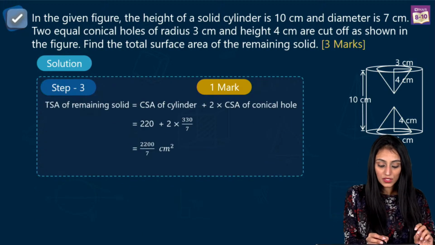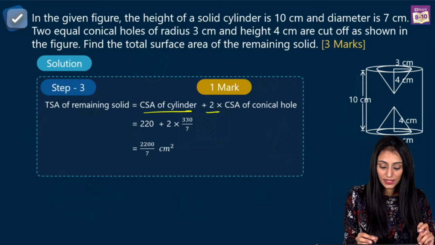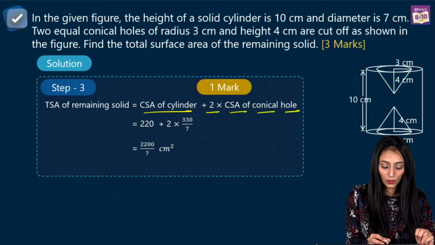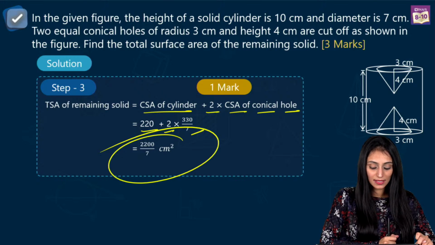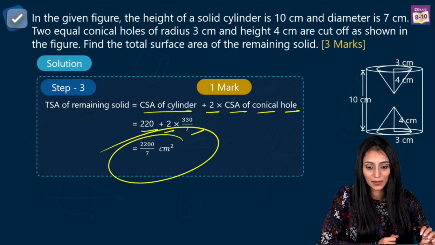Now, CSA of cylinder plus 2 times the curved surface area of the conical holes. That's 220 plus 2 times 330/7. That's 2200/7 centimeter square. That's the answer. All right, I think it's clear to everyone that we have to consider those surface areas. Right?